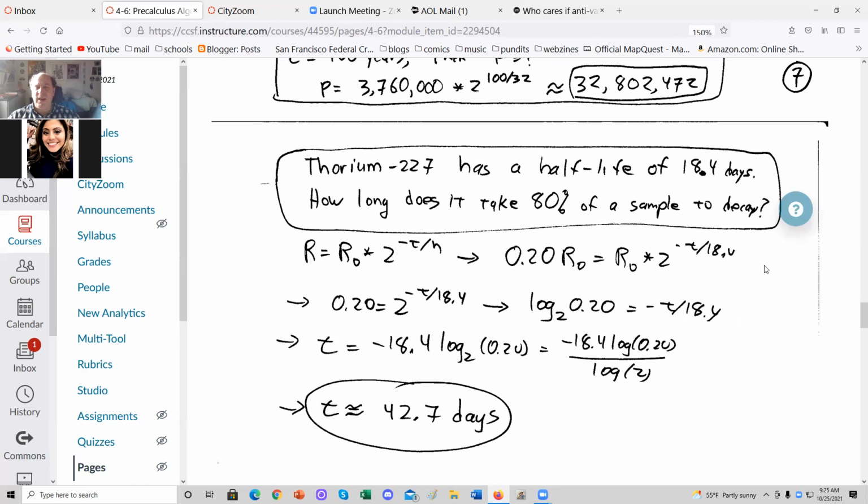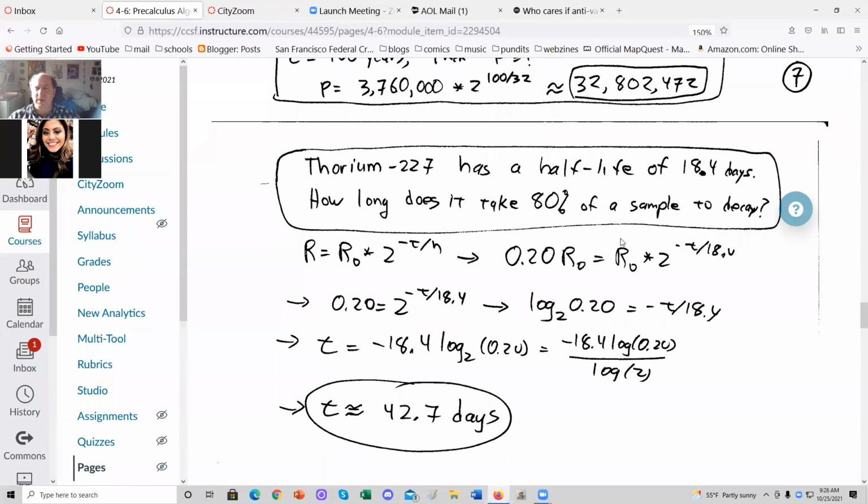Thorium-227. This has a half-life of 18.4 days. How long does it take for 80% of the sample to decay? So radioactivity equals R naught times 2 to the negative t over h. 80% decays and only 20% is left. So on this side here, we have 0.20 R naught. That equals R naught times 2 to the negative t over the half-life of 18.4. Now, as ever with these decay problems, the initial amount doesn't really matter.